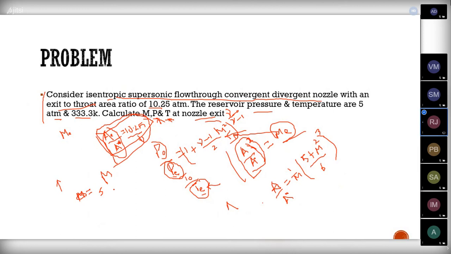Sometimes they will give the formulas; this type of sums they won't ask, I think, because if they are asking some sum, they ask us to find it using these problems only. If they want us to solve the sum using some values, they will definitely give the values, or else they will ask us to solve the sum using some formulas. But this is for your understanding purpose only I am telling.